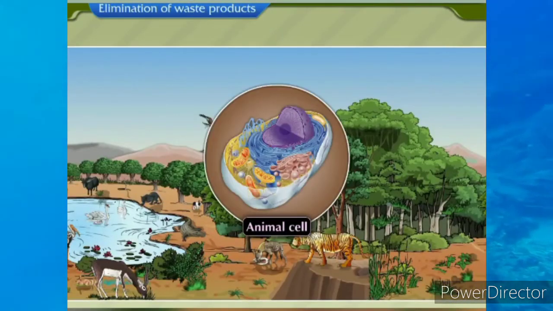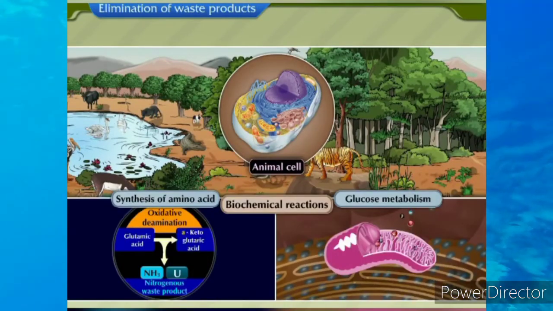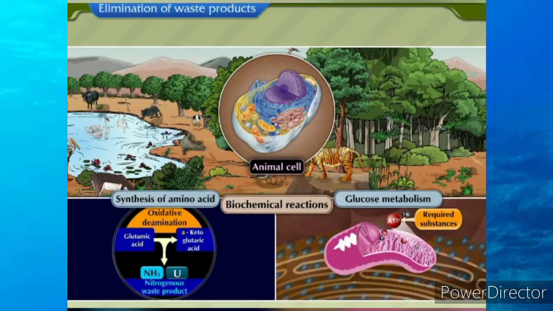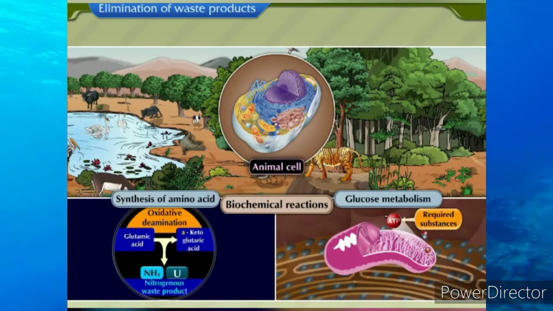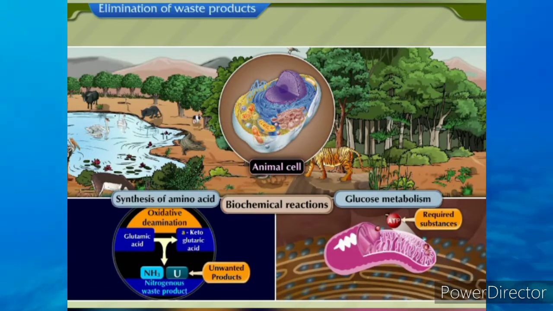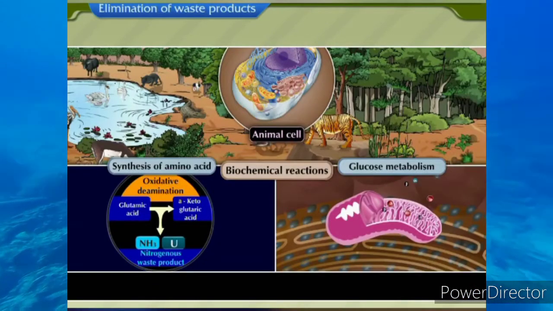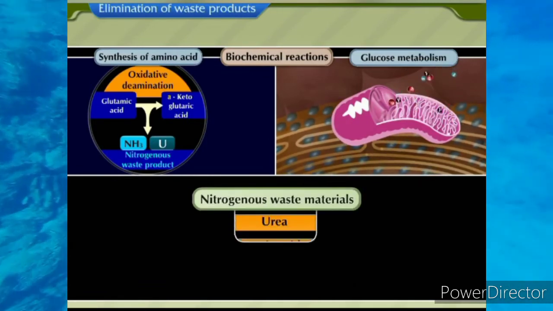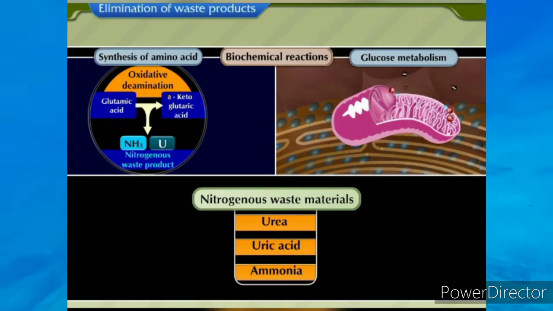In the cells of living organisms, biochemical reactions constantly occur. The required substances are produced during these reactions, but also along with these, many unwanted products are also generated. For example, nitrogenous waste materials like urea, uric acid, and ammonia.